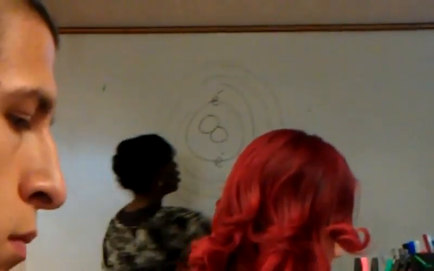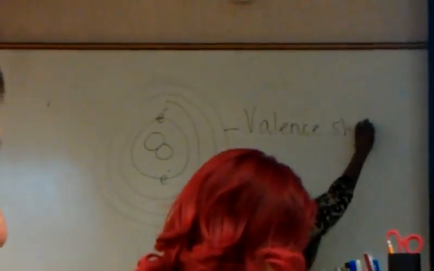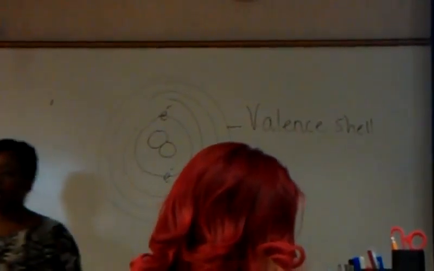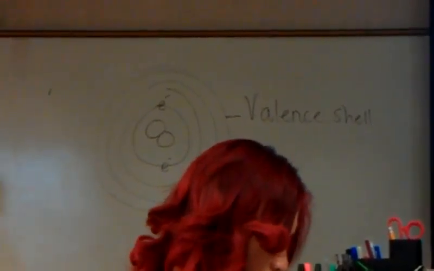If there are more orbitals, we look at this outermost shell, and that is called the valence shell. I mean, if it only had 1, then that would be the valence shell. So the outermost shell is called the valence shell. And so what an atom wants is either 2 or 8 electrons in its valence shell.